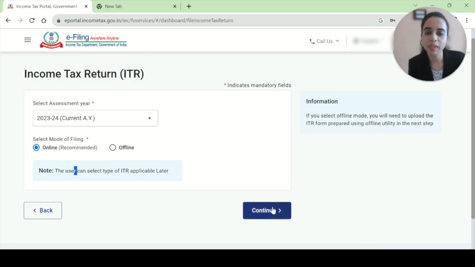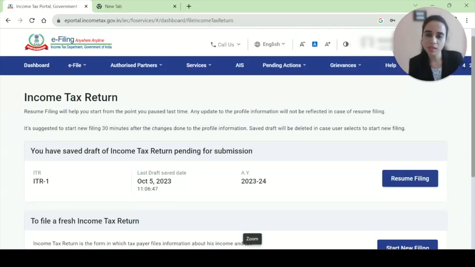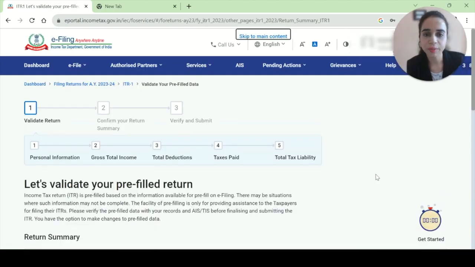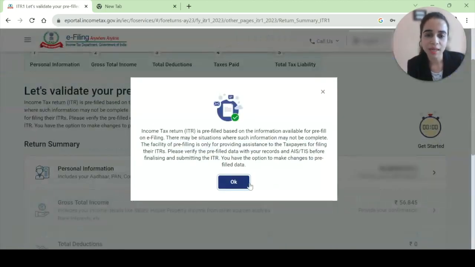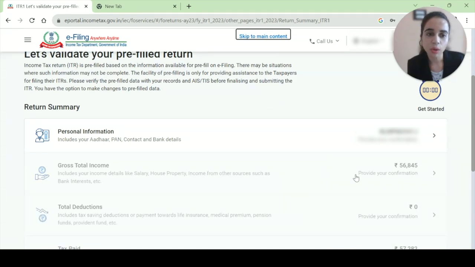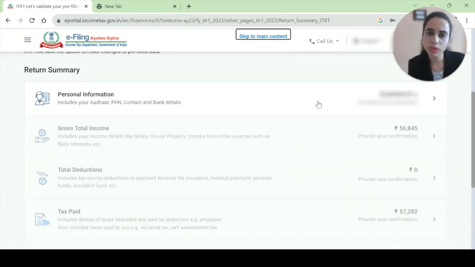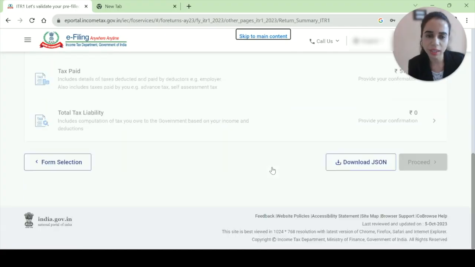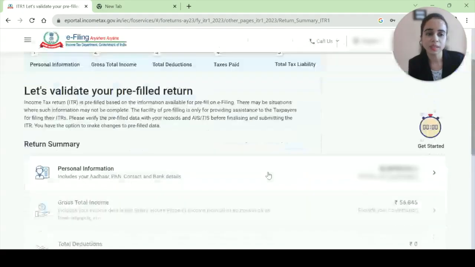Because then all the 5 boxes will be confirmed, I'll say yes, resume filing, which I have left in between, and I'll say okay. Now all the information, you just have to confirm it, verify it again, and when you click on proceed, your income tax return will be e-filed.